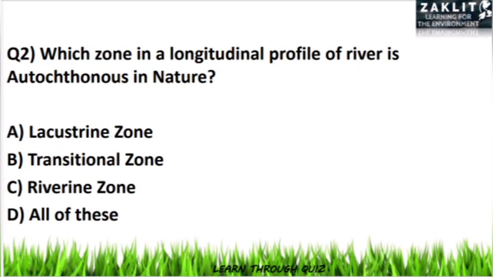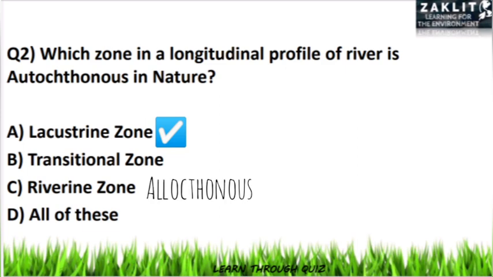The second question was, which zone in a longitudinal profile of a river is autochthonous in nature? Here you should know that the correct option will be option number A, lacustrine zone is autochthonous in nature, and the riverine zone is allochthonous in nature. You should know there are three zones in the river longitudinal profile. They are lacustrine zone, transitional zone and riverine zone. Let's move to the third question.